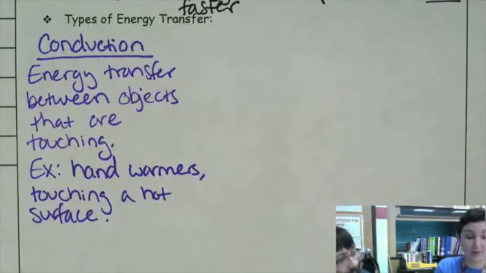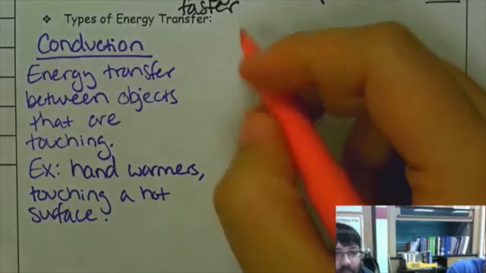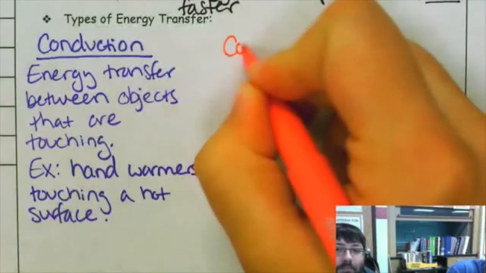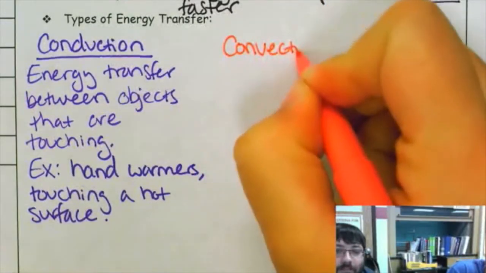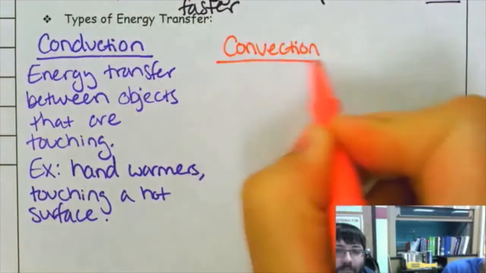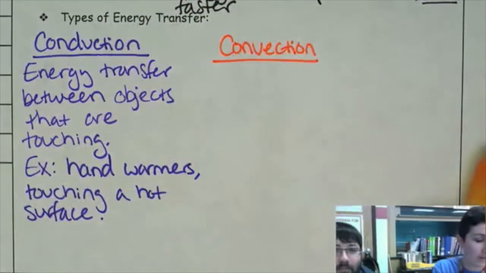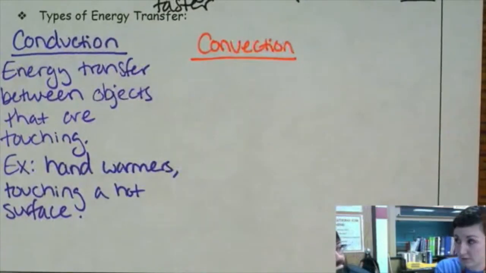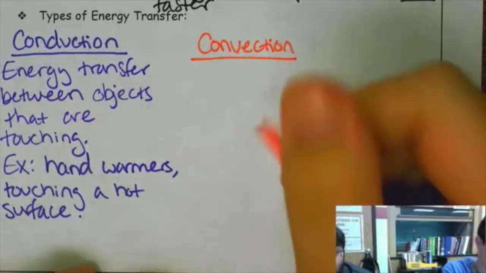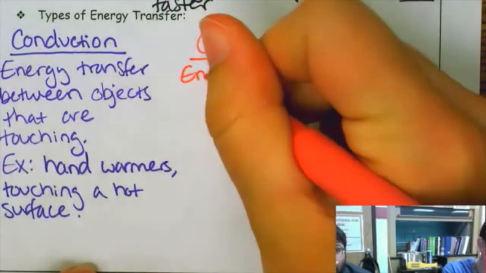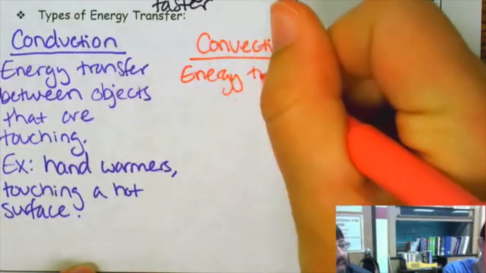Another example would be convection. That's another type of heat transfer, convection. And that happens inside liquids. So that's heat transfer, energy transfer. Can it be through gases? It can too. That's right.